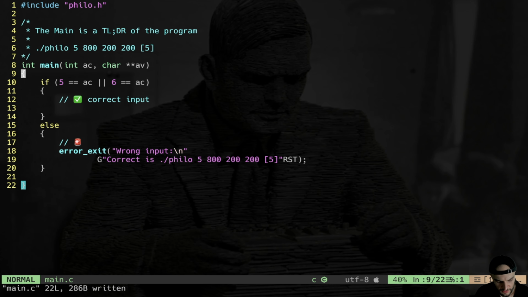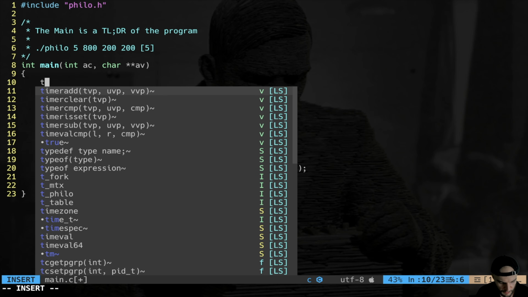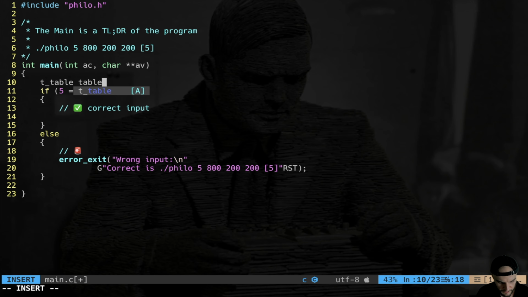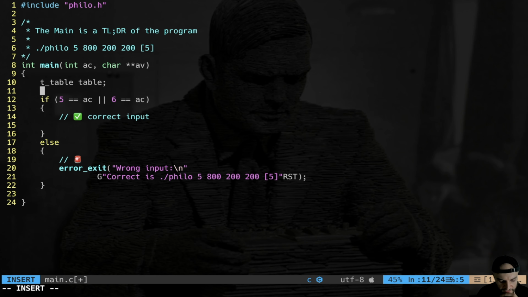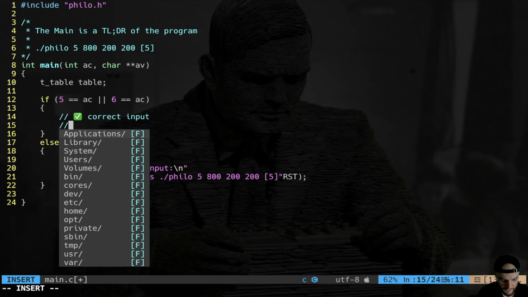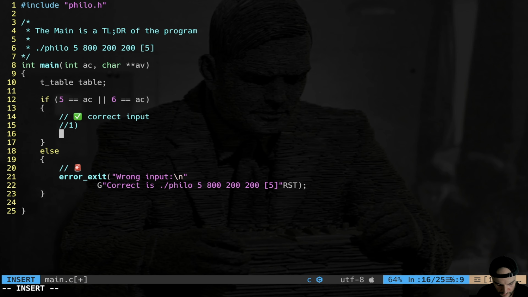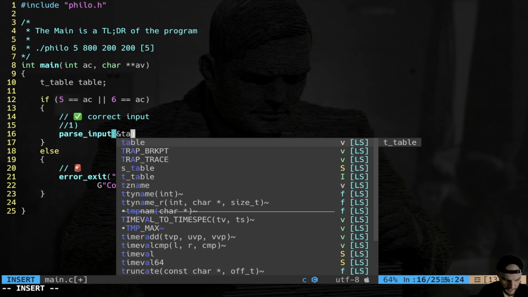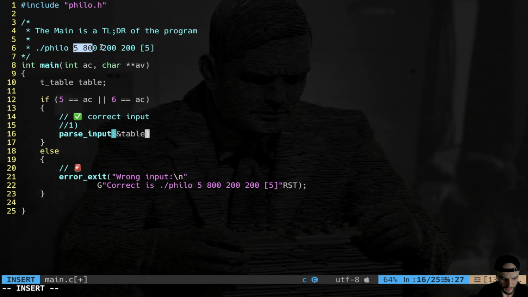Now for the actual meat of the main function. First of all, we have to declare a table, of course, a table that will contain everything. And if the input turns out to be correct, at least number-wise, first of all, what do we do? First of all, we're going to parse the input, giving as an input a pointer to the table, because we have to put inside the table all these values, right?